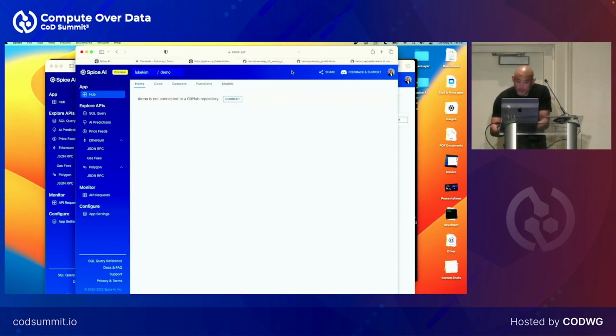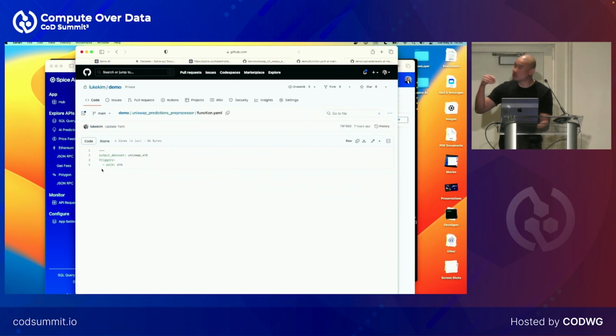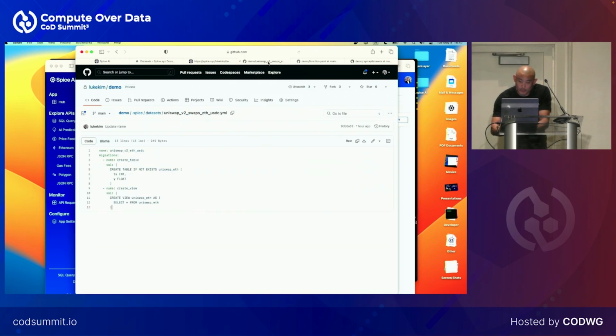Then I want to take this main function, that I ran locally in my dev loop, and actually run that in a serverless way hosted within the system. And we've kept it super simple here. It's a basic manifest, and we simply say we want to output to this dataset that we created in the previous step, this dataset here.